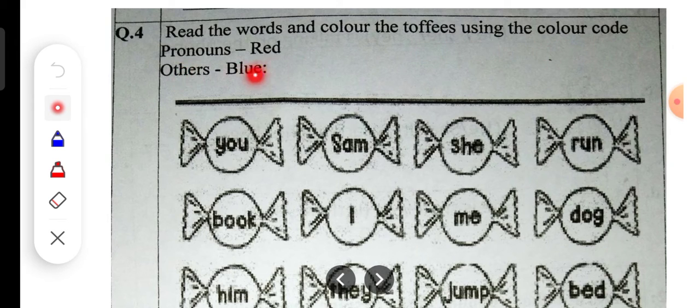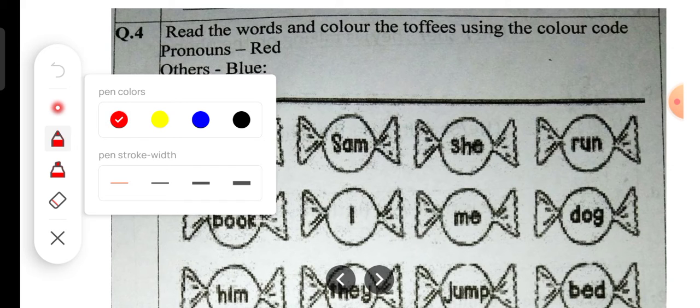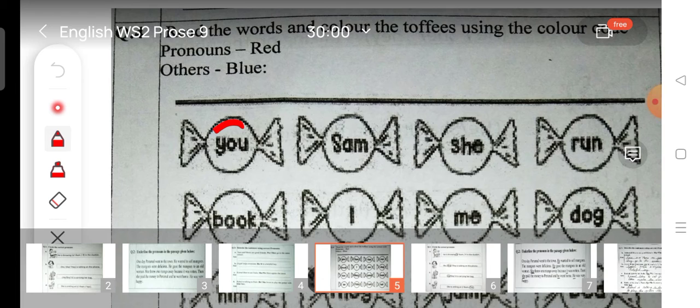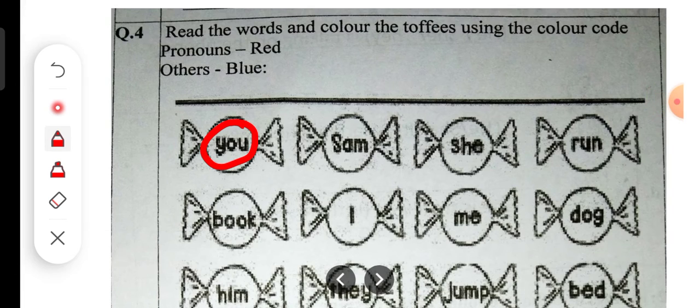Pronouns red, others blue. Okay. So pronouns red. So first let us take the red color. Okay, so you is a pronoun, so we will circle you. Try not to circle the word. Sam is not a pronoun, Sam is a proper noun. Okay, she is a pronoun. Run is not a pronoun. Book is not a pronoun. I is a pronoun. Me is a pronoun.